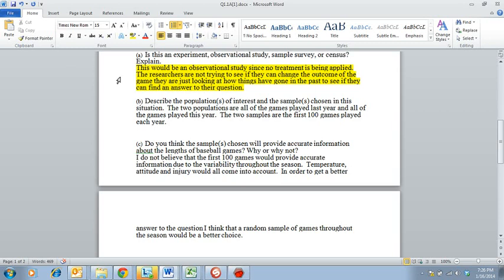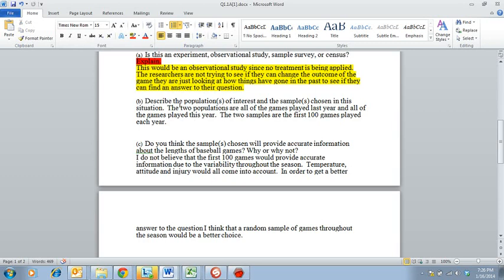Okay, now I just want to make sure that a lot of you are going to write in complete sentences that actually make sense. We need to get used to that. When it says explain like this, you really have to explain, and your explanation has to make sense. I'm trying to get you guys college ready, and you don't want to just answer observational study if something says explain. Your professor will not accept that.